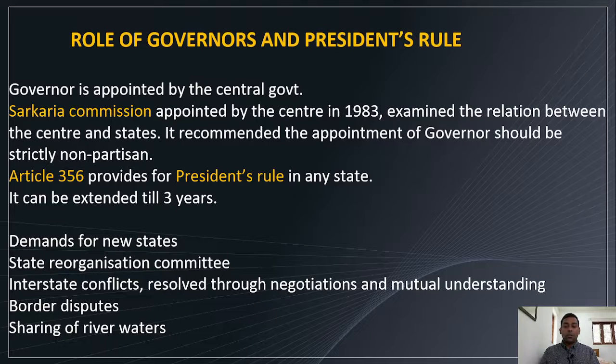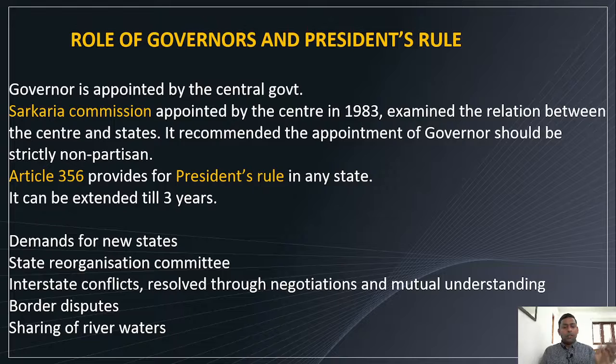Interstate conflicts are resolved through negotiations and mutual understanding. Of course, there are many interstate conflicts. Then border disputes and sharing of river waters. For border disputes, for example, Belgaum between Karnataka and Maharashtra. There is always a dispute regarding Belgaum, which is at present with Karnataka, but there is always a conflict running. Then sharing of river waters, for example the Kaveri River between Tamil Nadu and Karnataka.